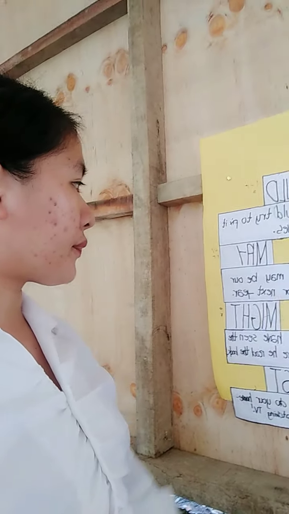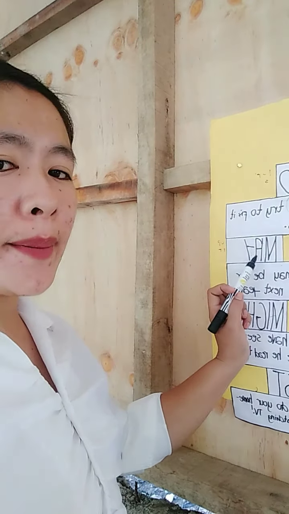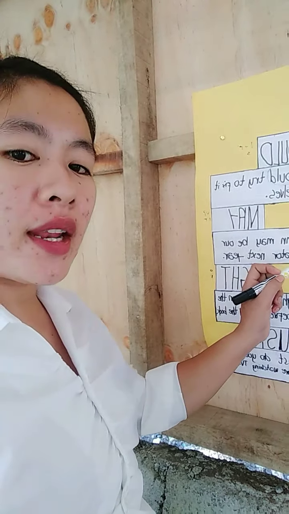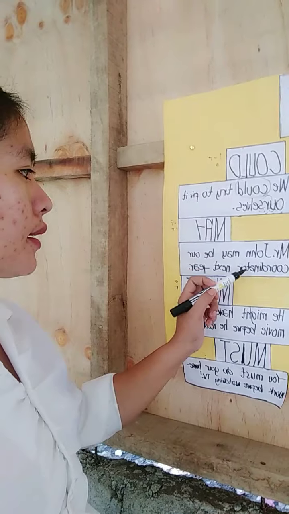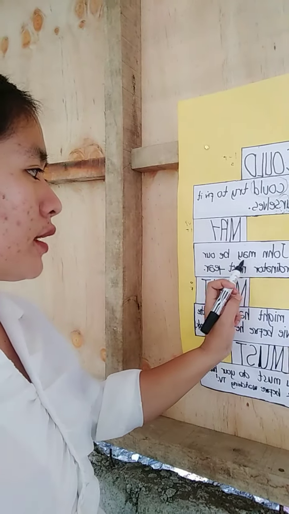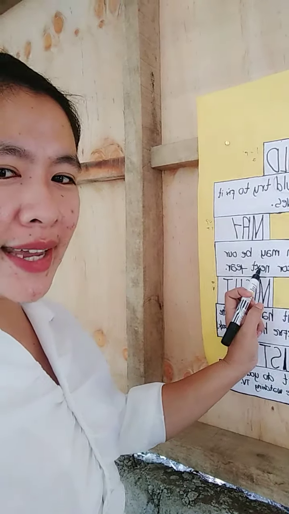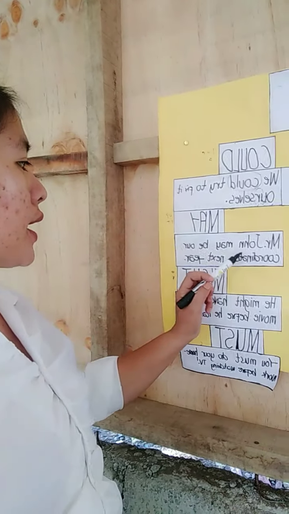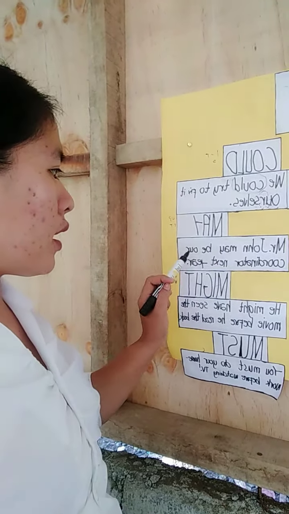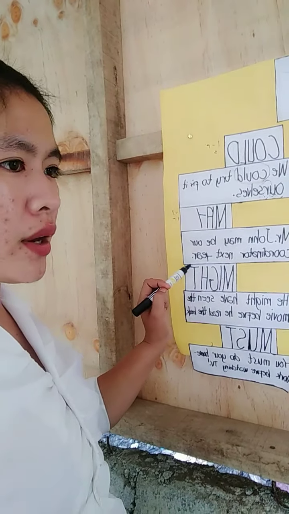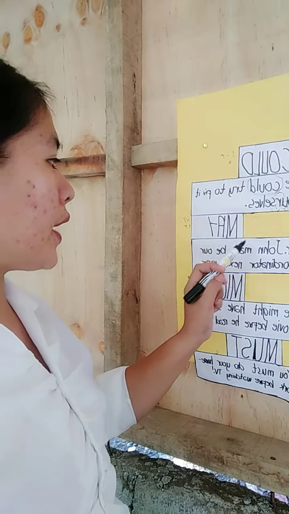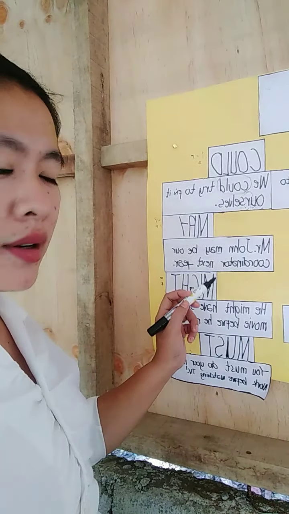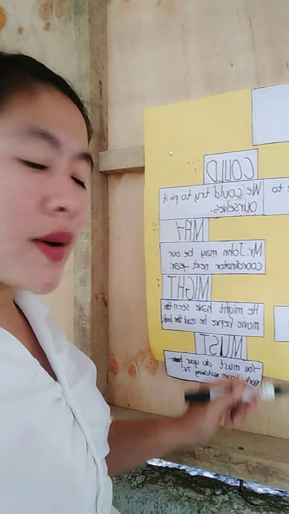So may is the present tense of might. We find the modal verb indicated in this sentence. Mr. John may be our coordinator next year. Our modal verb here is may.